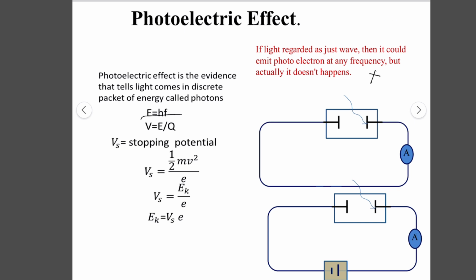For example, we have a setup like this with two metal electrodes, and ultraviolet light or x-rays fall on one of the metal electrodes, and as a result photoelectrons are emitted. Because of this, a current flows inside this setup, which is shown by this ammeter.